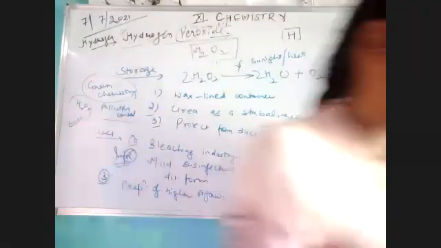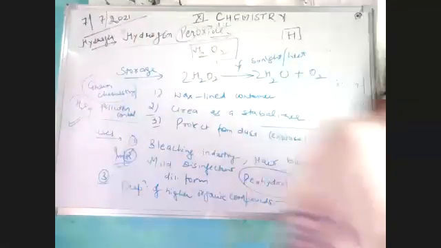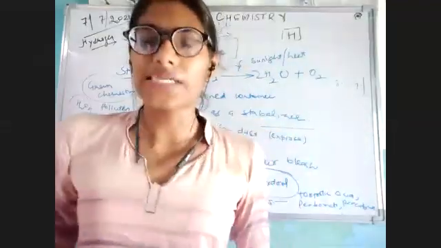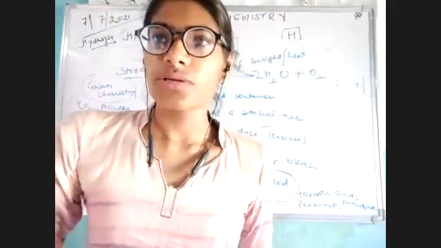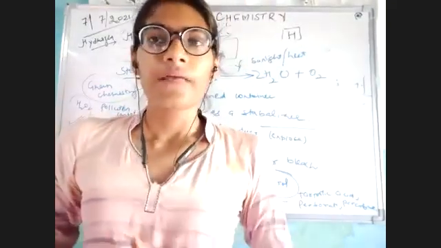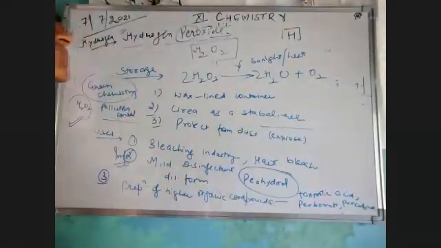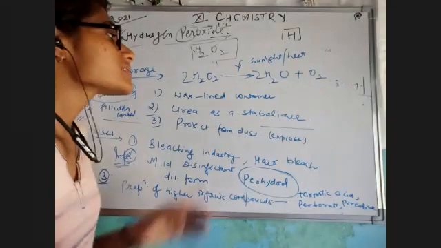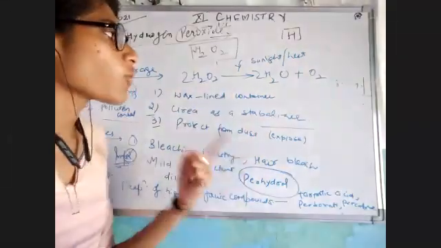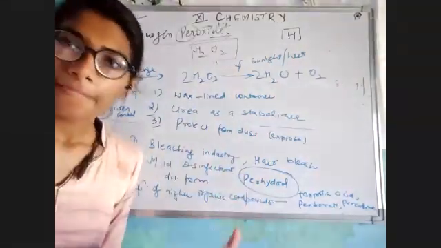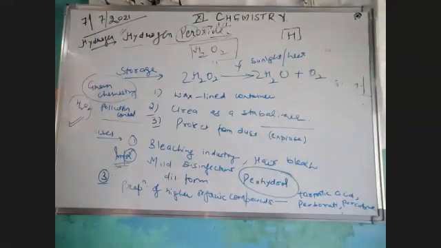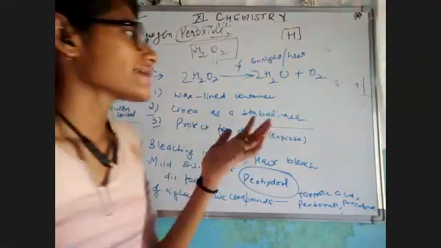whether regarding this chapter, this topic, or this complete chapter. Just give me 2 to 3 minutes. I'm going to revise it. Hydrogen peroxide is something which is known to be H2O2. Peroxide, as the name suggests, means hydrogen and oxygen both are in the ratio of 1. Per means 1.